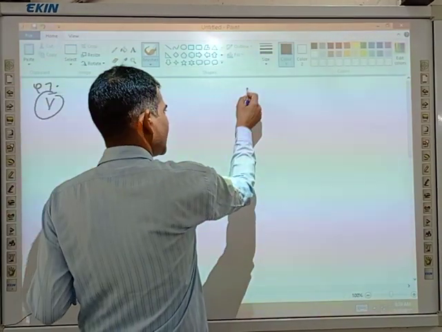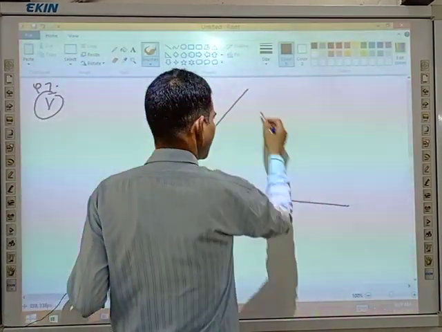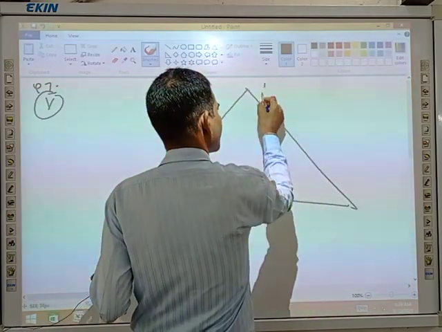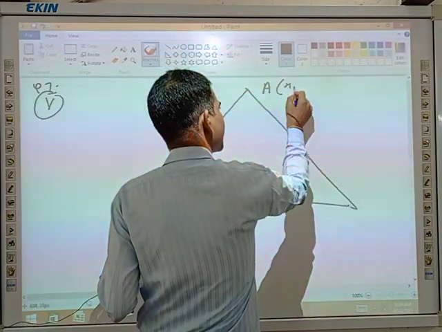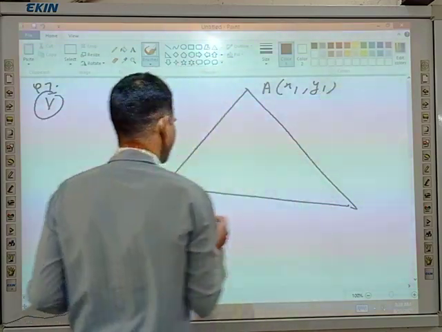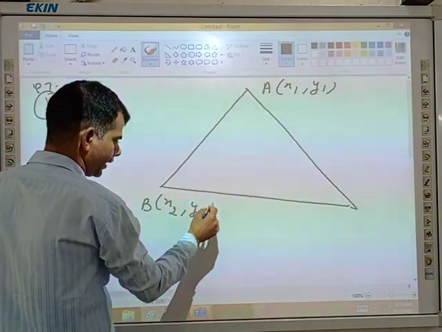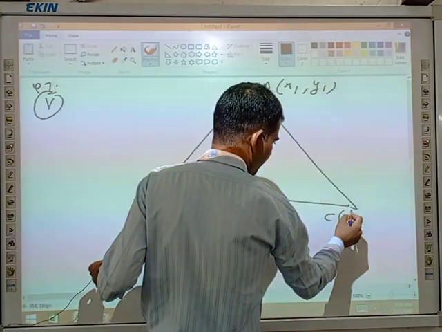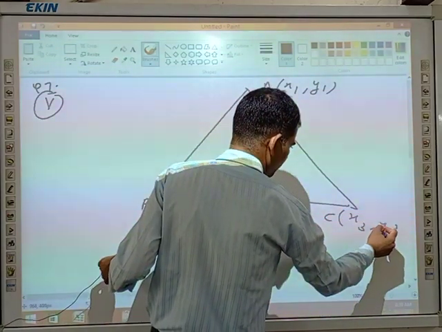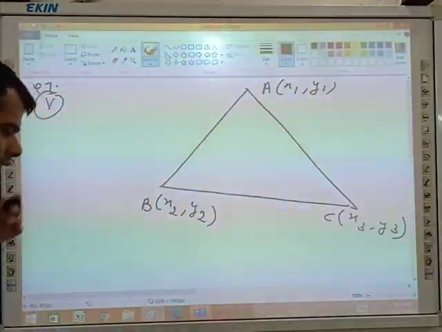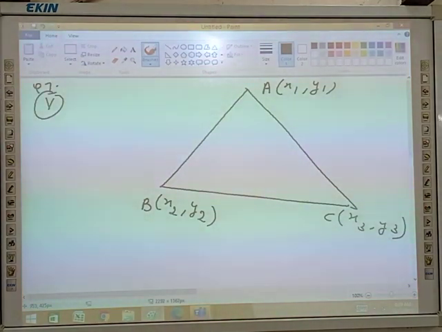There is a triangle ABC, with coordinates A (x1, y1), B (x2, y2), and C (x3, y3). Find the coordinates of the centroid of the triangle.